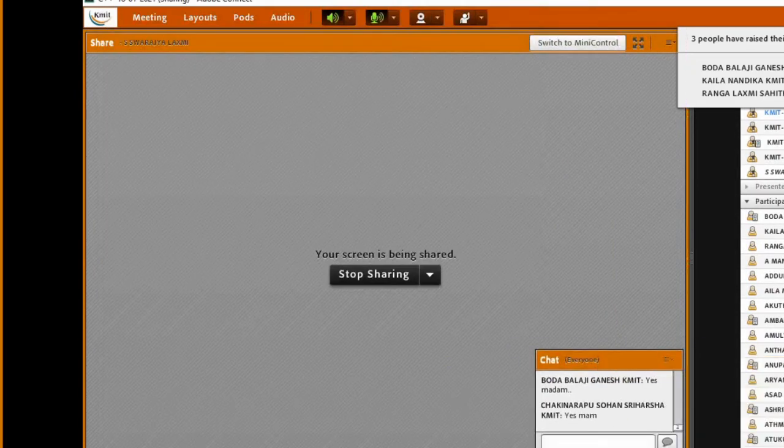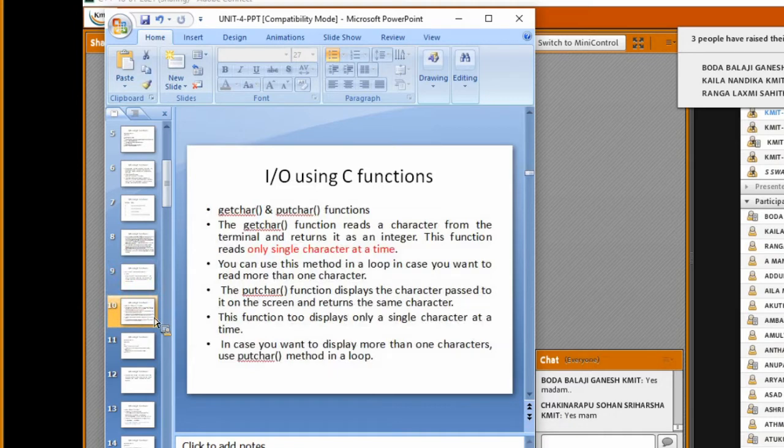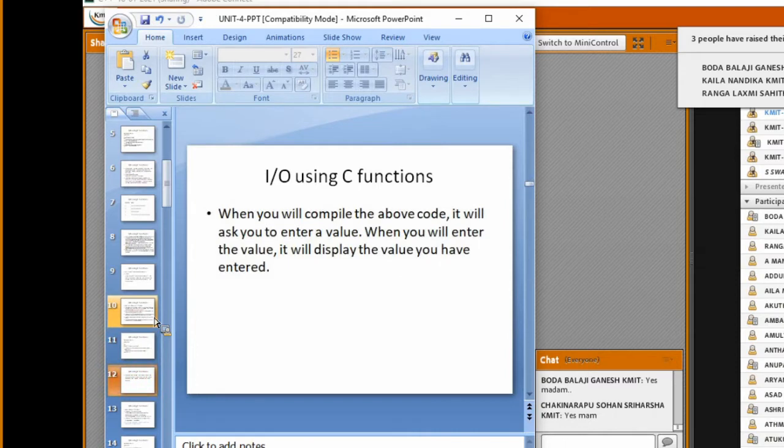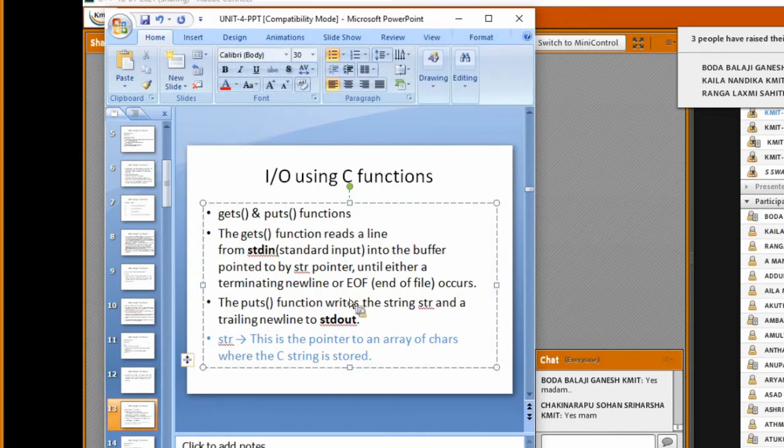Right, the next one we will study is, I'm just adjusting the screen so that I can see even the chat box. So what is the purpose of getchar? It is used to read a single character. putchar is used to print a single character here. We then have the gets and puts functions. The gets function is used to read a line and the puts function is used to write a line here.